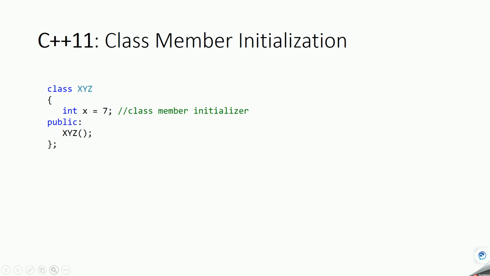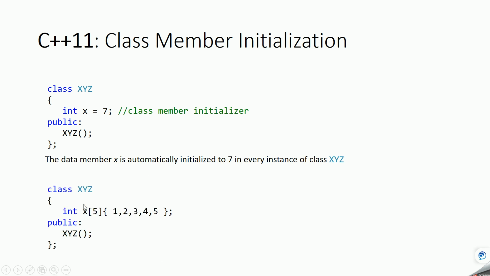Now let's see some class member initialization. In C++11 you can directly assign a value to a variable in the class itself, instead of providing the value in the initializer list. This is called member initialization. Whenever you create an object of this class, each instance will have the value 7 for this x variable.